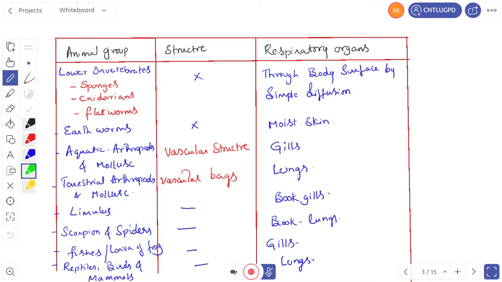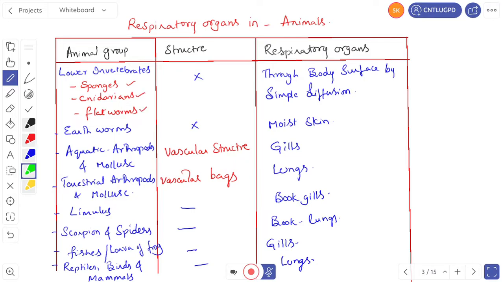See the next one. Let us see the respiratory organs in different animals. So what are the respiratory organs in animals? For example, take the lower invertebrates, like sponges, cnidarians and flatworms.